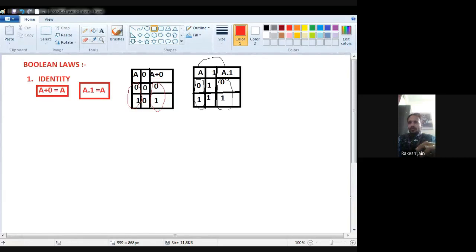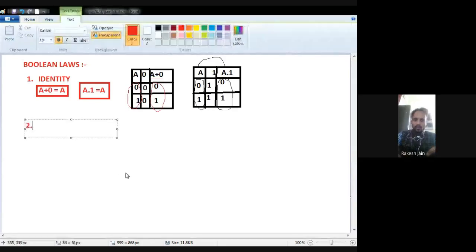Okay, I am going to write down here. Complement law. The second one is complement postulates.